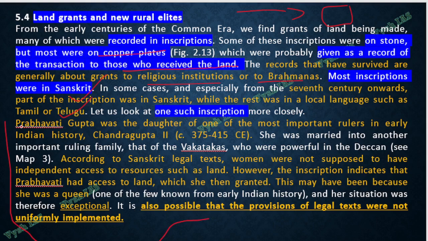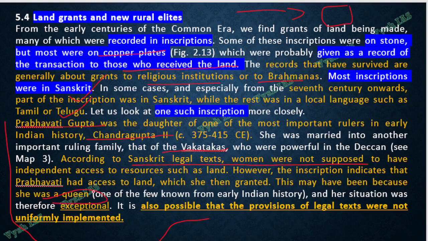Prabhavati Gupta, I already told you there is Chandragupta II, the third ruler, a popular ruler of the Gupta dynasty. His daughter Prabhavati Gupta was married into the family of the Vakataka dynasty, and it is considered she had a lot of land. But as per your Manusmriti and other Sanskrit legal texts, women are not supposed to have land. Still she had. That means there was some exemption because she was a queen.